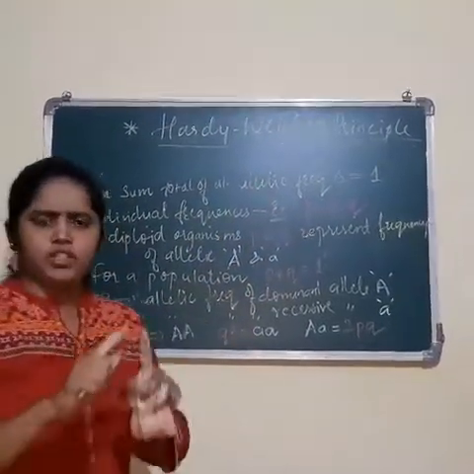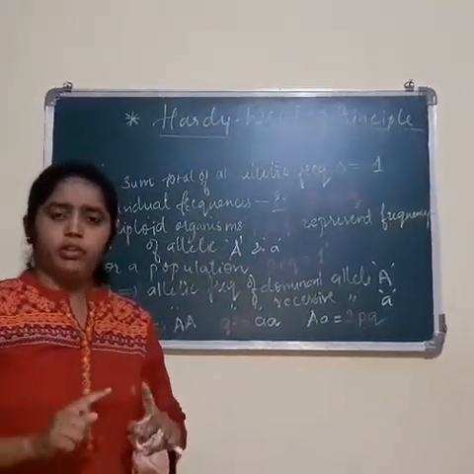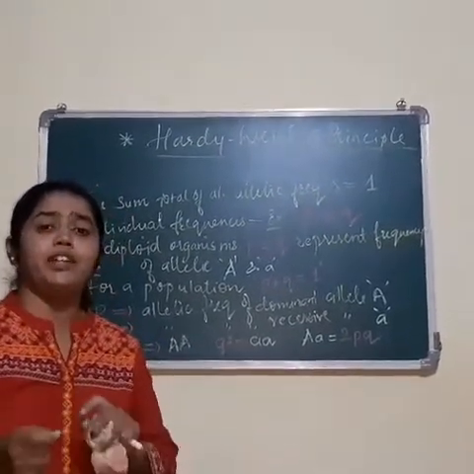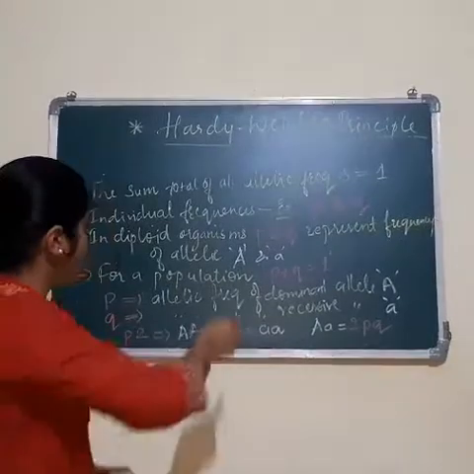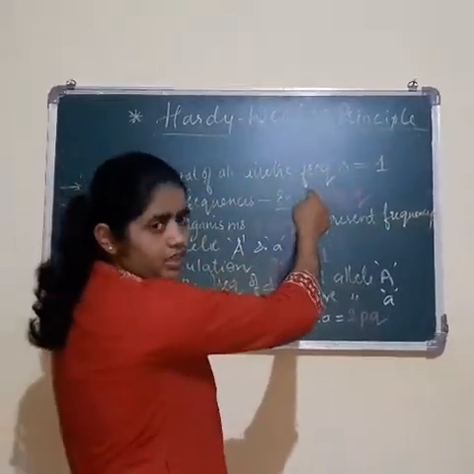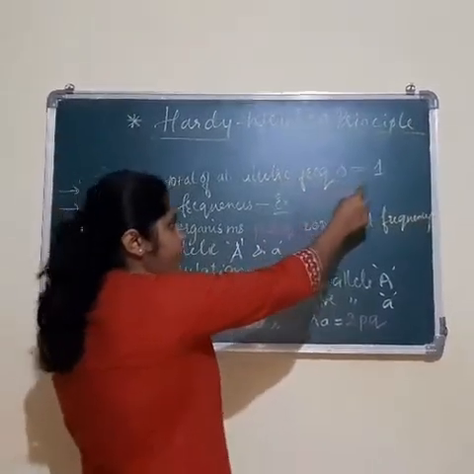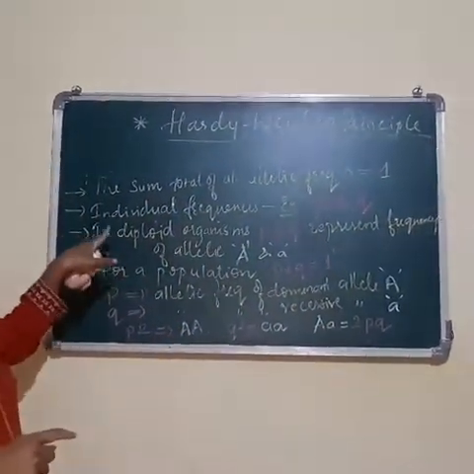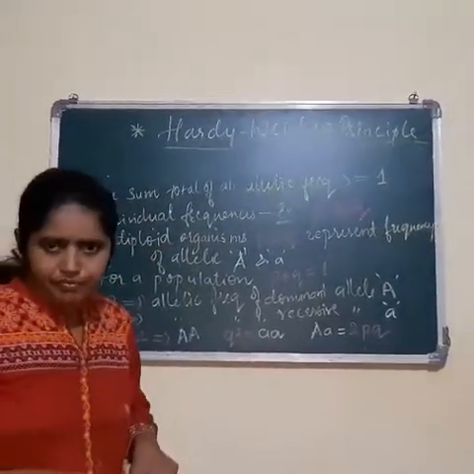There may be many genes in a population. And you know that genes consist of alleles. That is, alleles are nothing but the alternative forms of the gene. Okay. So the sum total of all the alleles in a population and the frequency of it is always equal to 1.